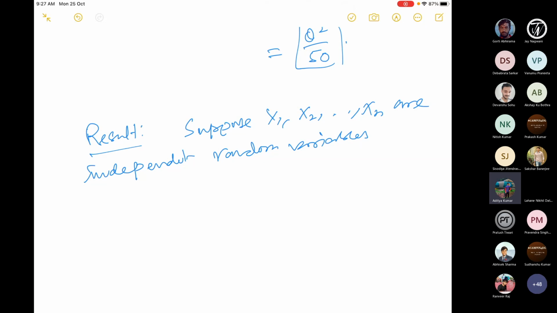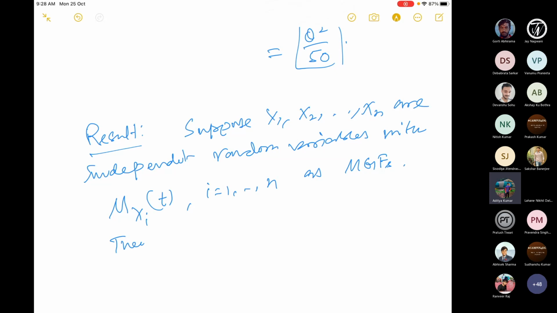So suppose x1, x2, xn are independent random variables with M_xi(t), i equal to 1 to n, as their moment generating functions.